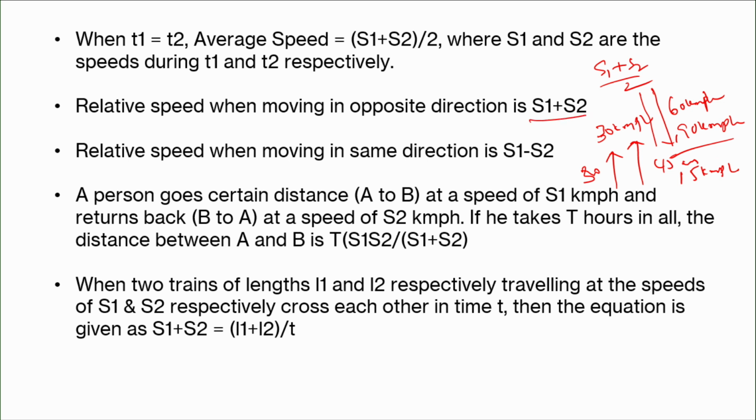The relative speed when moving in opposite directions, if the speeds of both the objects or vehicles are s1 and s2, will be s1 plus s2. If they are moving in the same direction, you have to consider the relative speed as s1 minus s2.